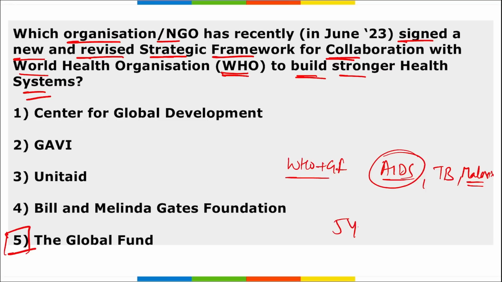This will be a 5-year framework that will build upon the previous agreement established in 2018. These new revised frameworks of WHO and Global Fund will be spread across 35 areas, and it will be divided into 4 categories basically: health policies and normative guidance, advocacy, health governance, health products and innovation, technical support and capacity building. So coming back, it is your WHO and Global Fund. They have signed a revised strategic framework for collaboration with WHO to build stronger health systems.